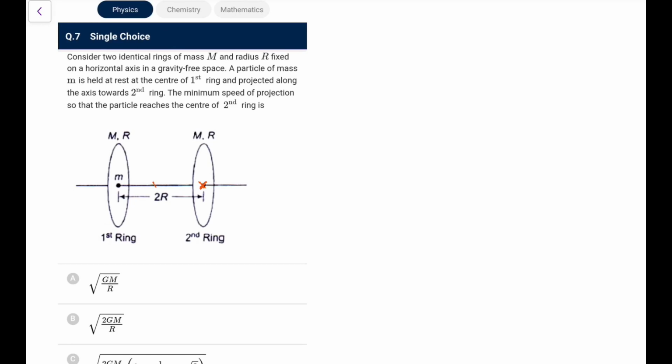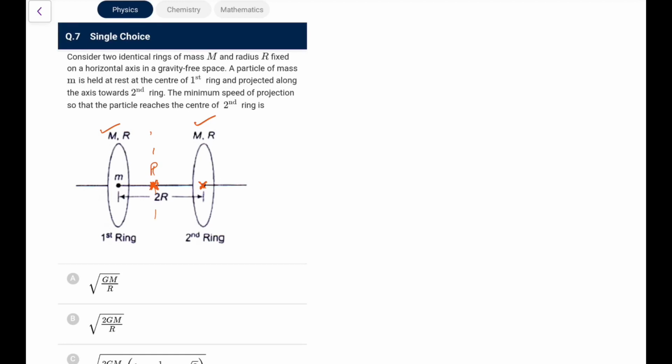Crucial is to pass this midpoint, because beyond the midpoint the gravitational force of this ring will dominate. After that, the gravitational force of the other ring will dominate. So the crucial point is the midpoint, let's say p. So just make the velocity at p as 0.